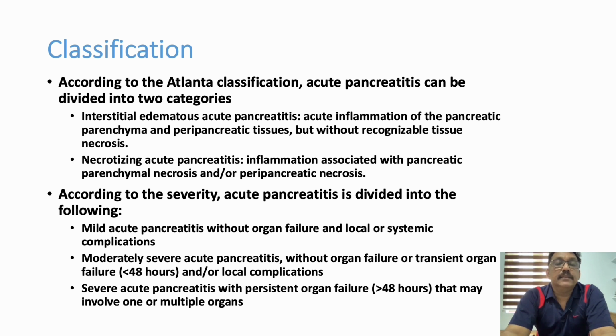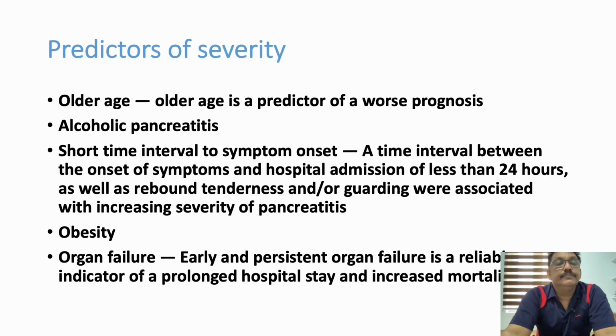Necrotizing means there is necrosis, cell death, and it may lead to peritonitis. According to severity, pancreatitis is divided into mild, moderate, and severe. So, various types of classifications are available depending on the various clinical presentations.